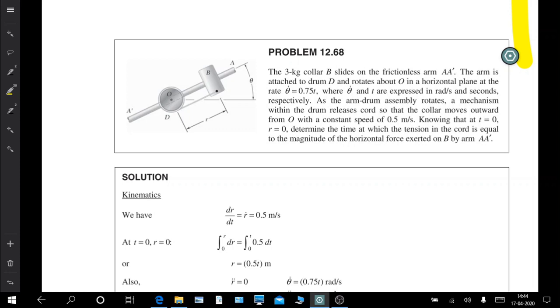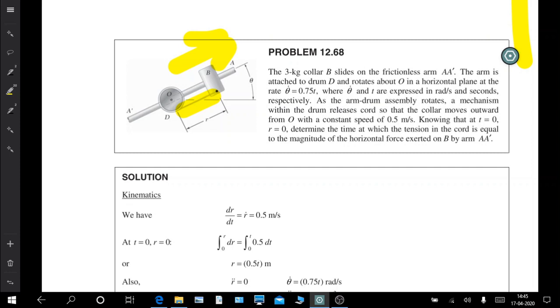As the arm drum assembly rotates, a mechanism within the drum releases a cord. So basically this is the cord, released so that the collar moves outward from O, in this direction, with a constant speed of 0.5 meters per second.